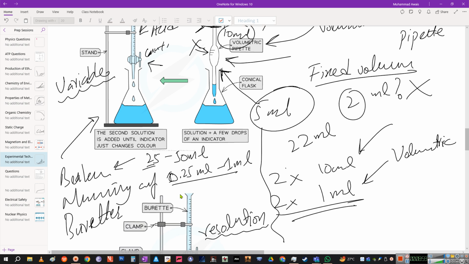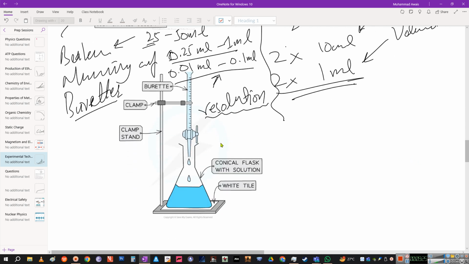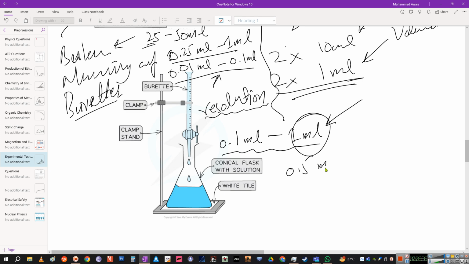Now for the burette, you actually have a resolution of about 0.01 ml to 0.1 ml. So you can see that the burette is technically more accurate, that you can even measure 0.1 of an ml from it. Some of the ones that are available in our usual labs usually range from 0.1 ml to 1 ml ratings. The one you have in your lab is 1 ml. For kids, this is the resolution we get, or maybe 0.5 ml. Not more. इससे ज़्यादा की resolution आपके पास नहीं होगी labs में.